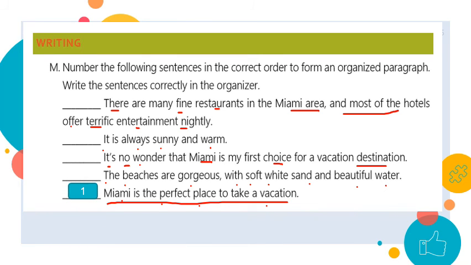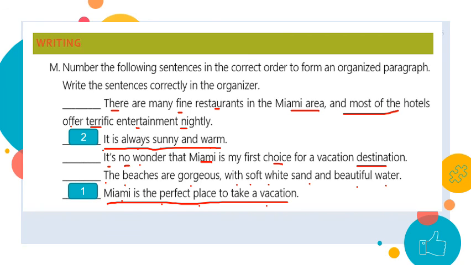And now I want to state the details, as you remember, or the reasons. I can give a reason, I can give an example, I can give a definition, I can give a fact. Okay? So why is Miami a perfect place? I can say because it is always sunny and warm. So this can be my second sentence. This is detail number 1.